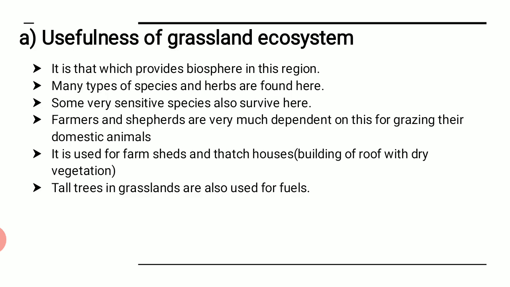And next, tall trees in grassland are also used for the fuels. Many times in the grasslands, when there is a shortage of say firewood, then these people can be called upon, and then what happens is you can use this grassland for fuel purpose also, right? So at times tall trees can also be seen.